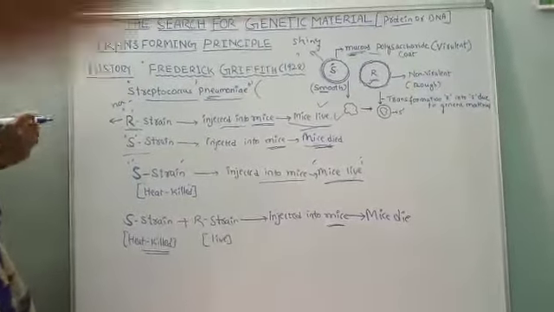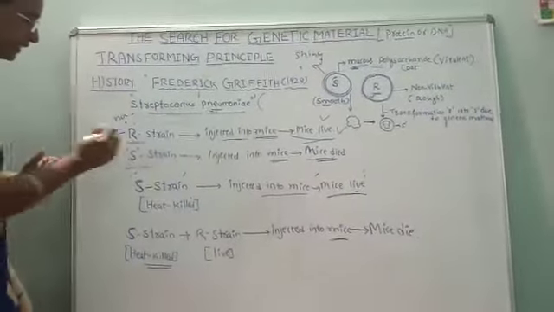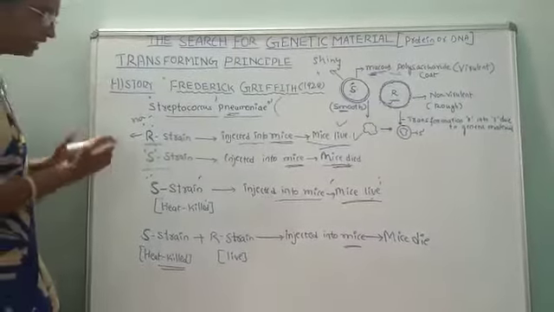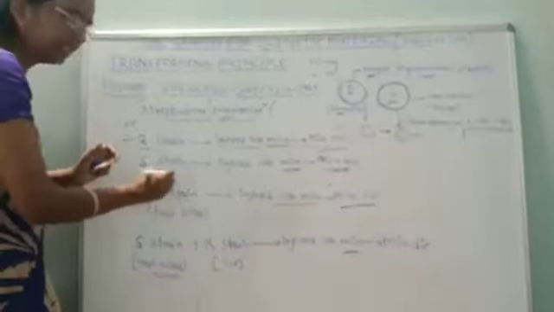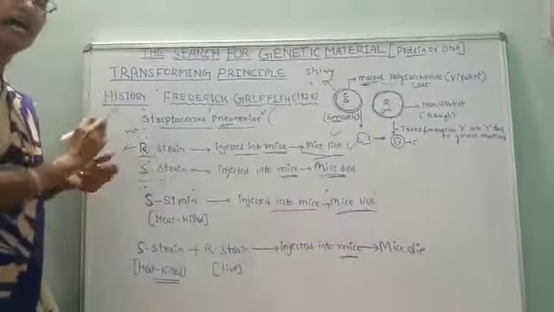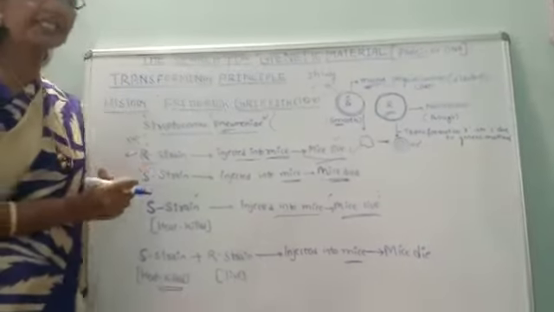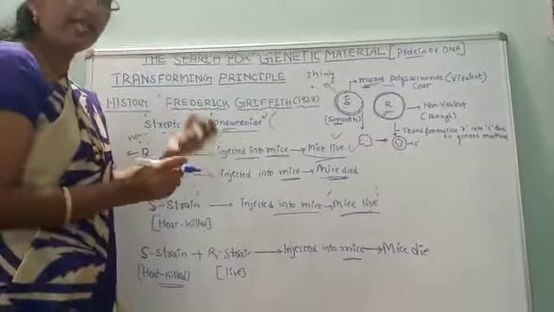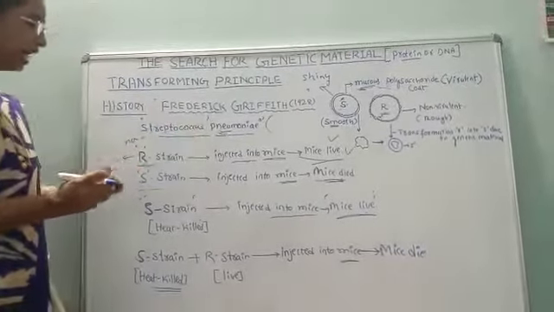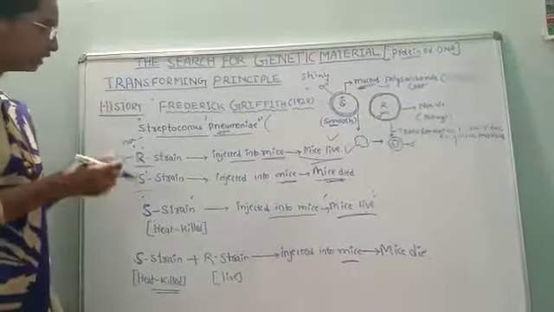In the third experiment, he subjected the virulent S strain bacteria to a high temperature. He took the S strain bacteria in a test tube and boiled it. After boiling, it became totally damaged.